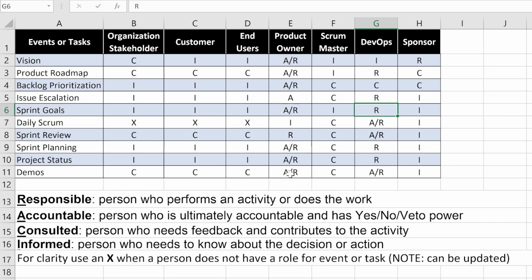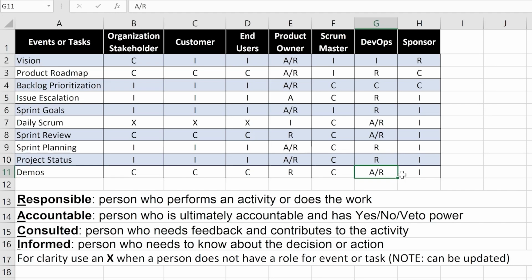So for a demo, on this one, I'm going to say that really the DevOps team runs the demo, so they're going to be accountable. The product owner will help schedule it and all those things, so that could be accountable as well. But remember, customize this for your organization. And then the sponsor just needs to be informed. So there we've gone through 3 different lines.